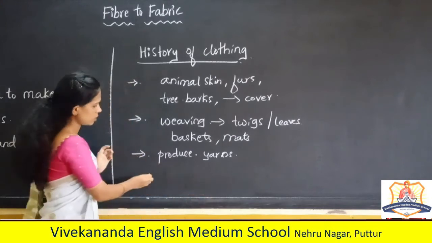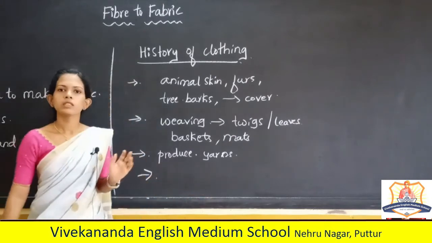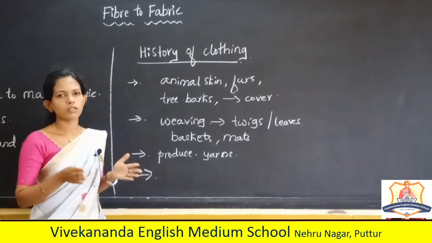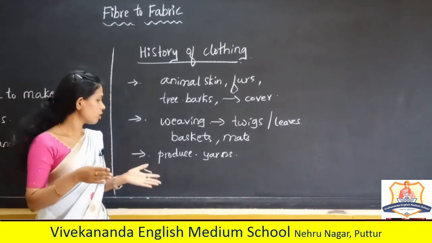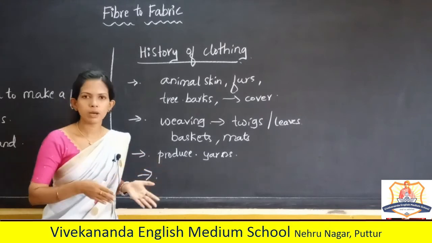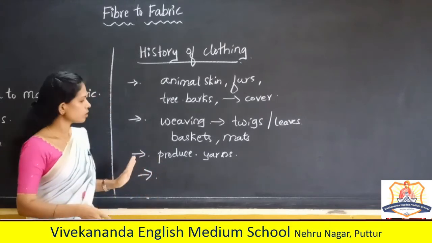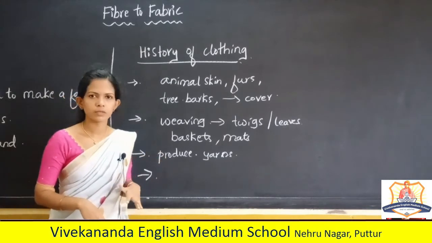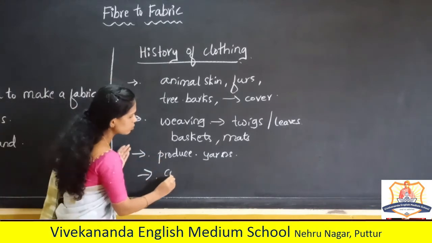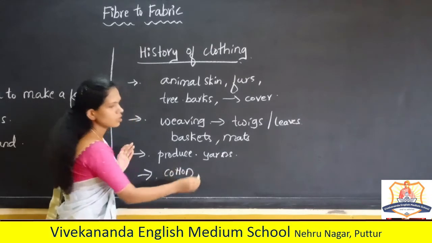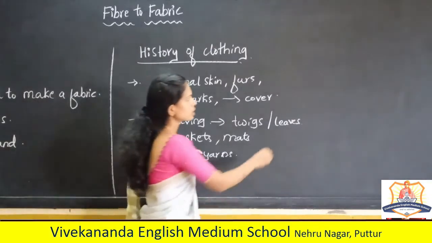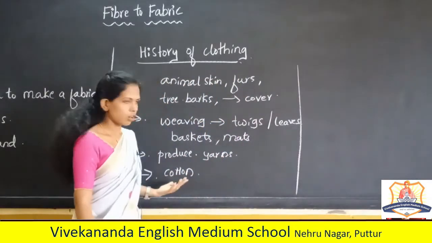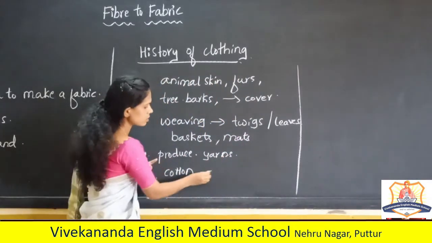Then the ancient Indian people were using cotton clothes, cotton fabrics, right? That was grown near the river Ganga. Indian people were using cotton clothes, and Egyptian people were also using cotton clothes. This is India.